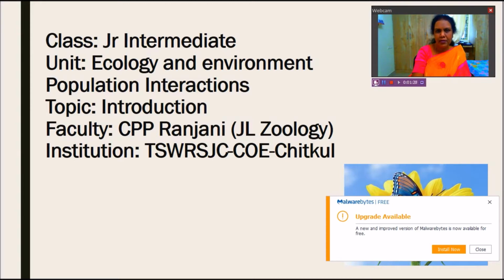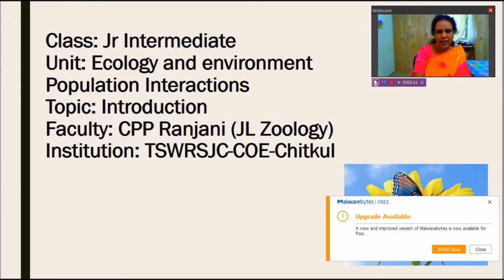When we see plants, we can say plants are autotrophs. They prepare their own food material. They do not depend on other organisms. But it is not true. Plants depend on microorganisms which make the soil fertile. These plants depend on microbes for different types of materials to prepare their own food. So without microbes, they cannot get nutrients from the soil. And without pollinators, that is insects and birds, plants cannot undergo fertilization. All of you know that.